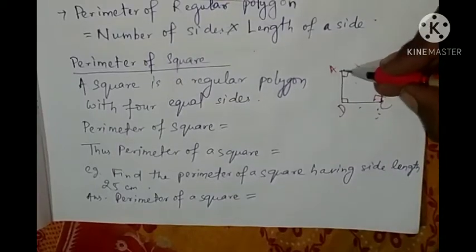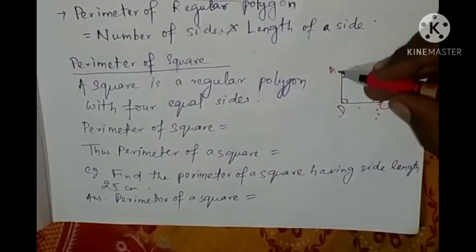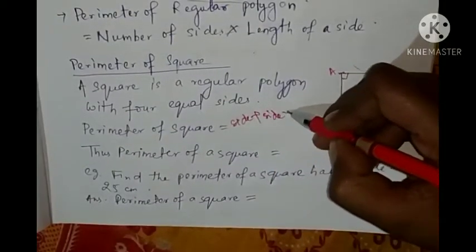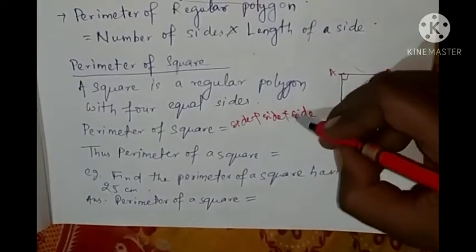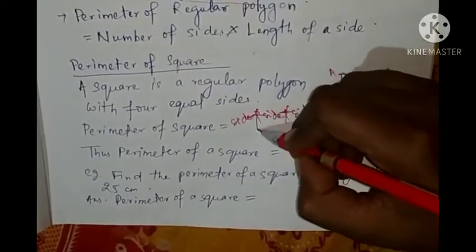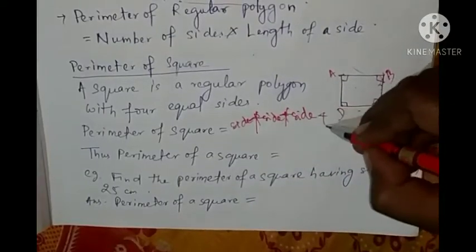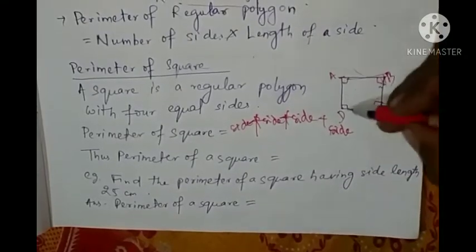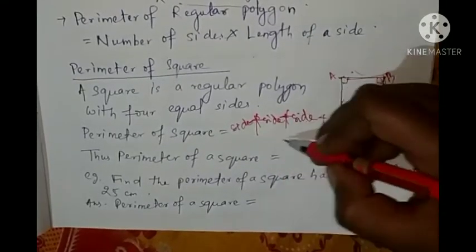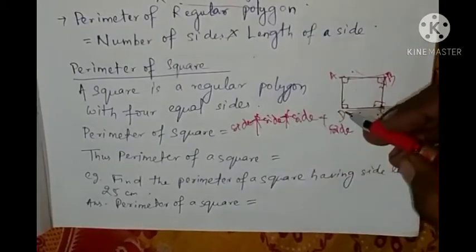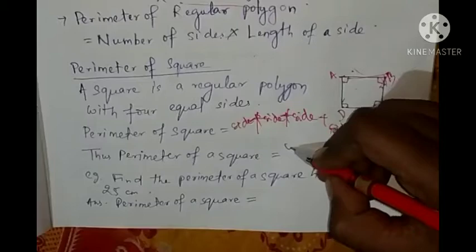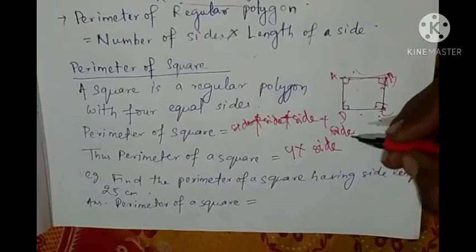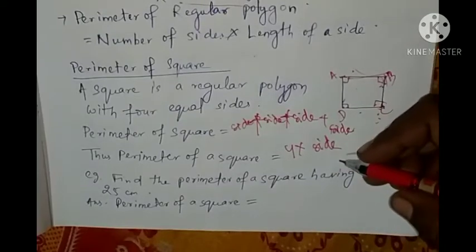Okay, all the sides: this side plus this side plus this side plus this side. Means side plus side plus side plus side. So here we have 4 sides, AB plus BC plus CD plus DA. So the perimeter of a square is how much? How many sides are we adding? All are equal sides, so you can write 4 into side, or length of each side.